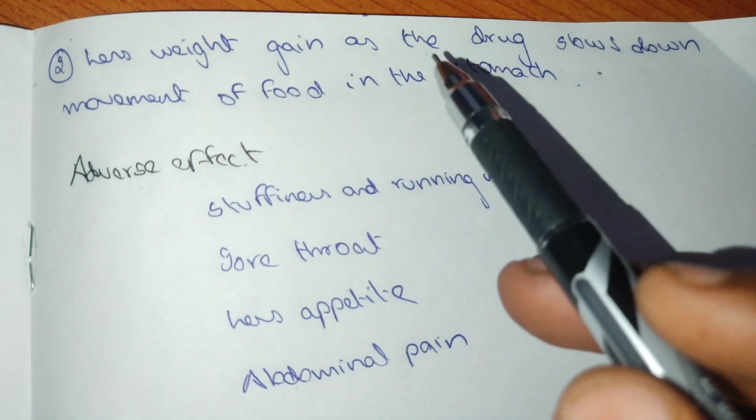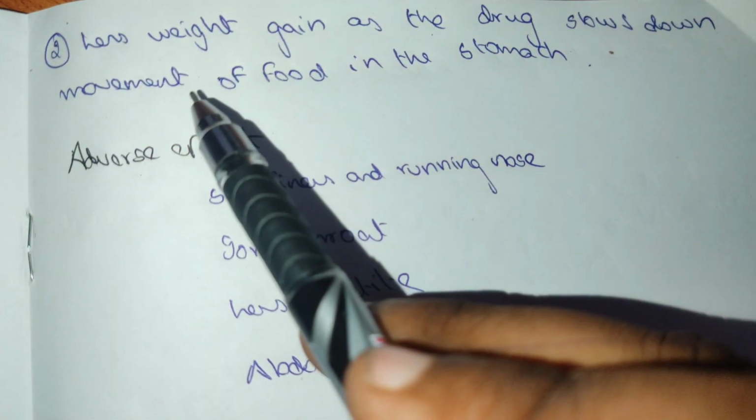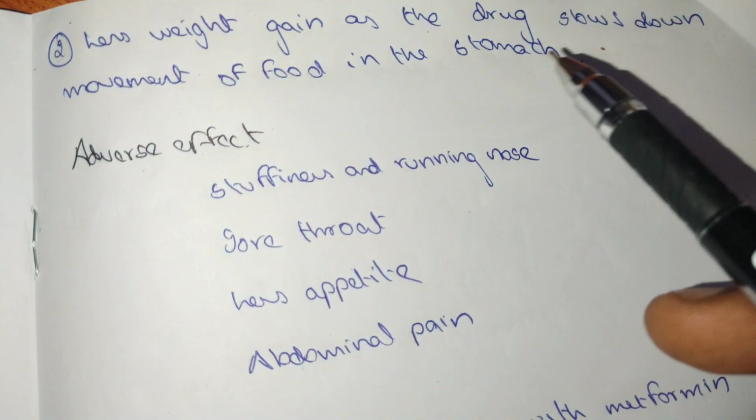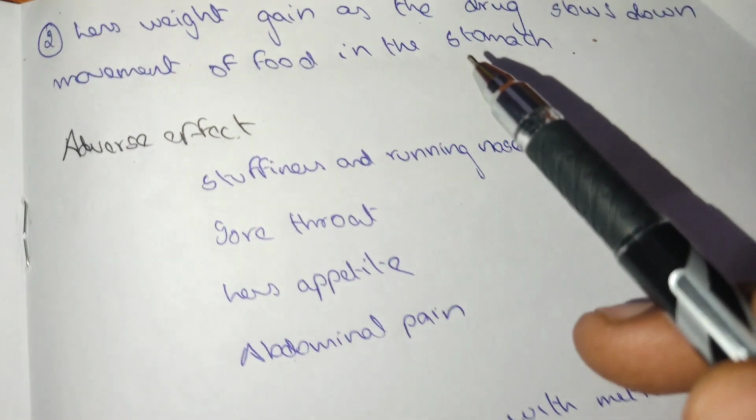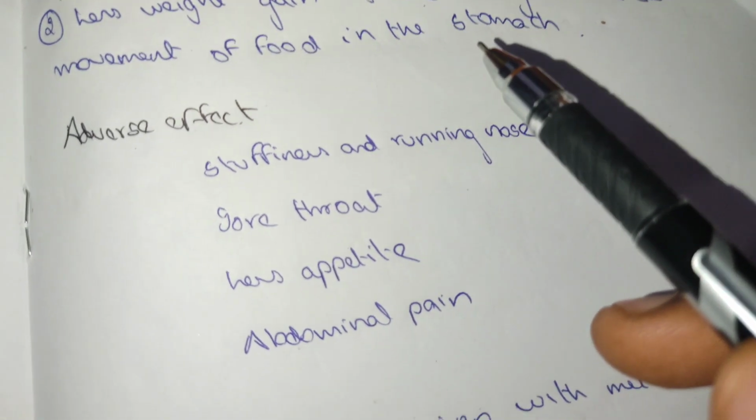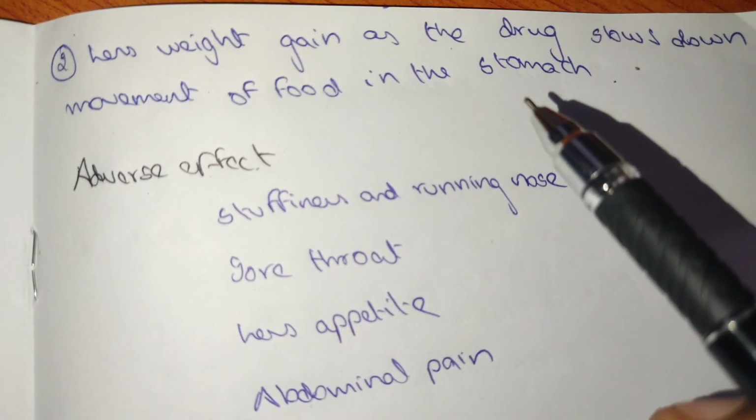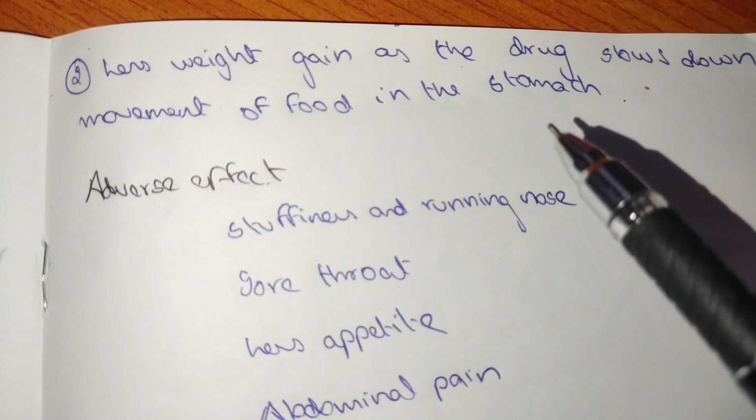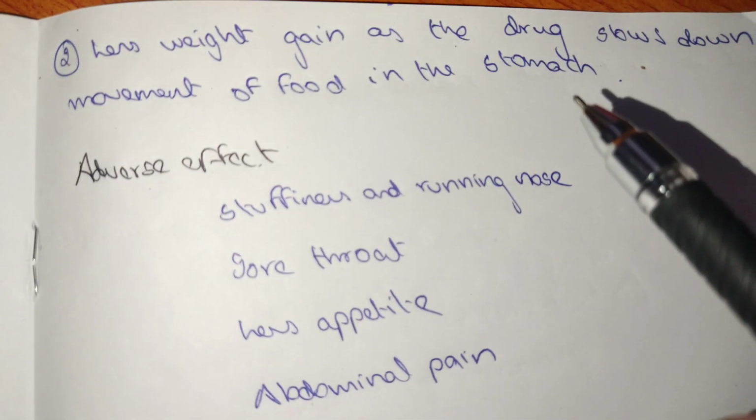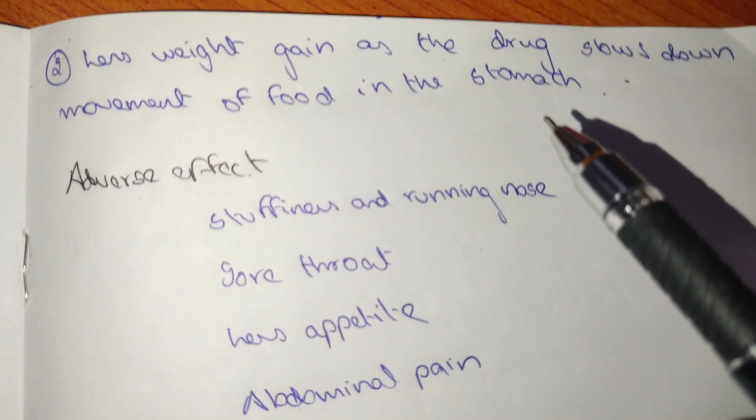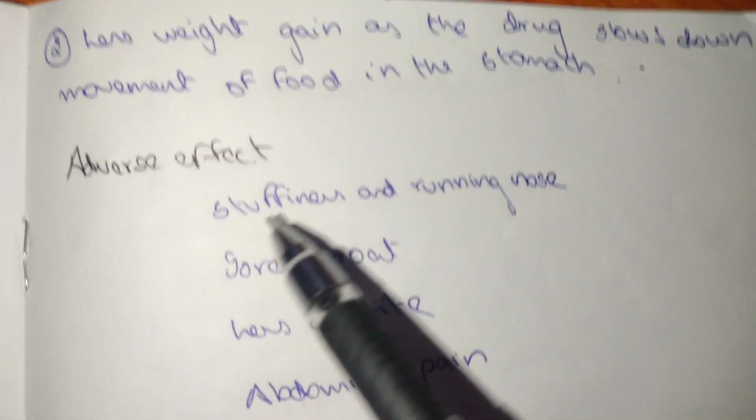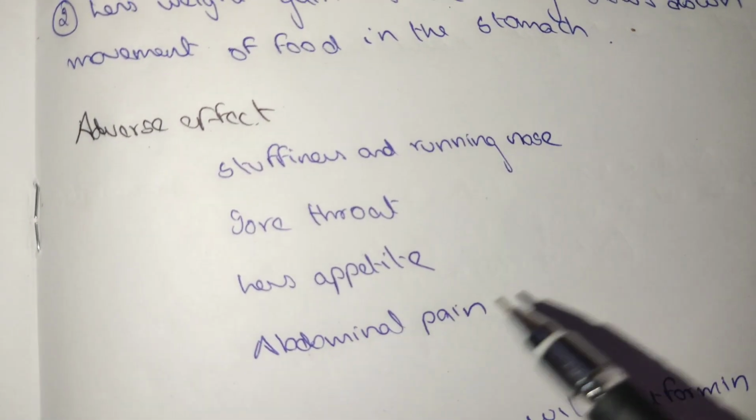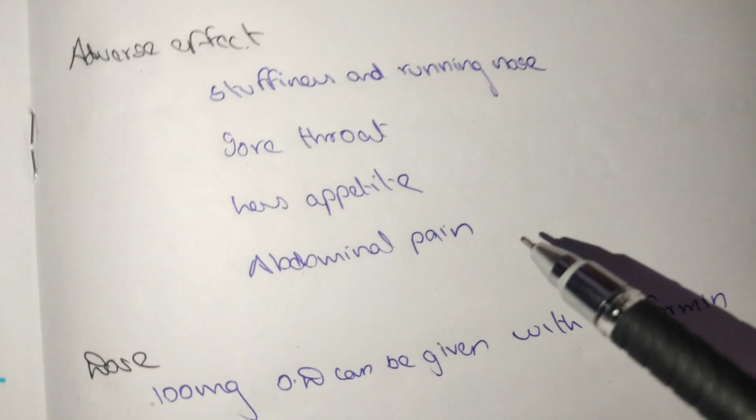There is less weight gain as the drug slows down the movement of food in the stomach. When these drugs are taken, there is less weight gain because the food we take in slows down as it moves into the stomach and intestine. Adverse effects are stuffiness, running nose, sore throat, less appetite, and abdominal pain. These are the adverse effects.